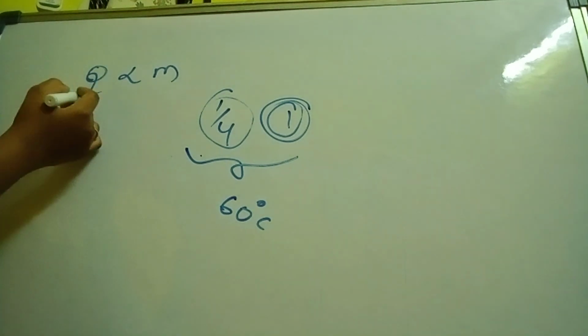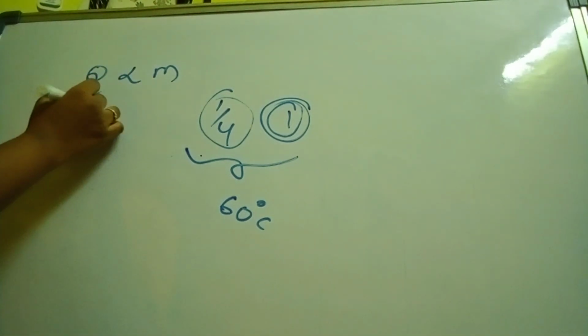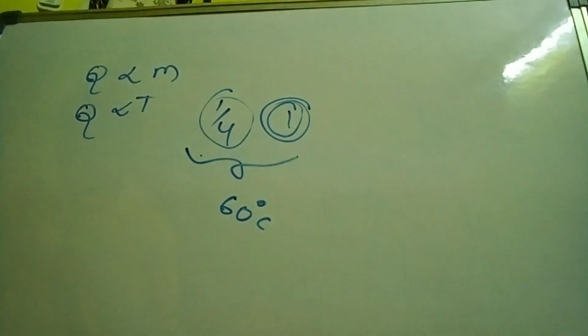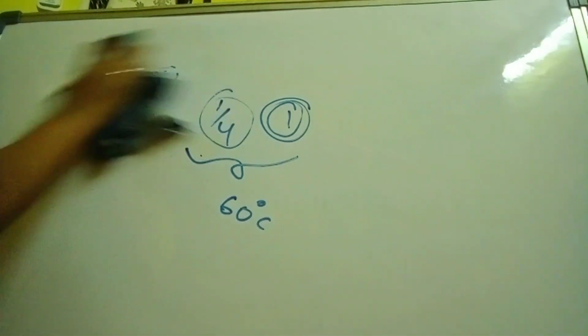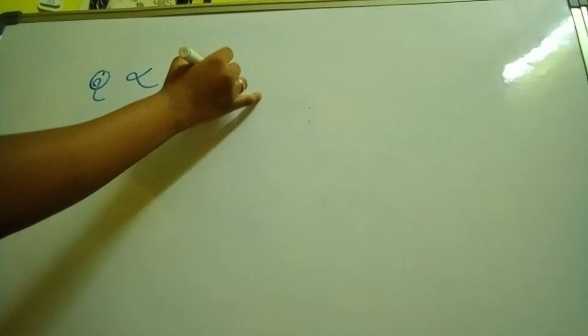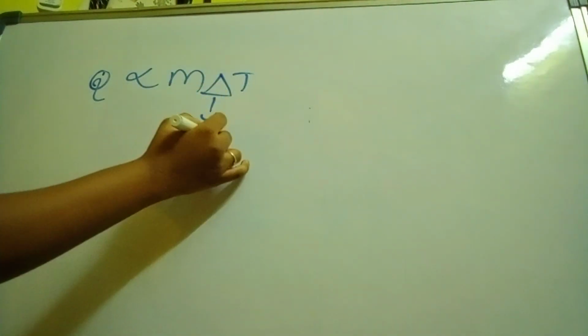So heat energy is directly proportional to mass and heat energy is directly proportional to temperature. So we can write it as heat energy is directly proportional to mass into change in temperature.